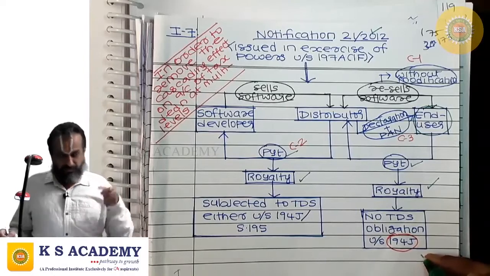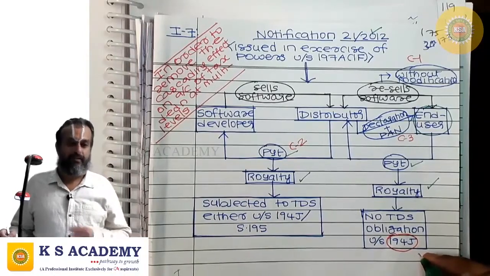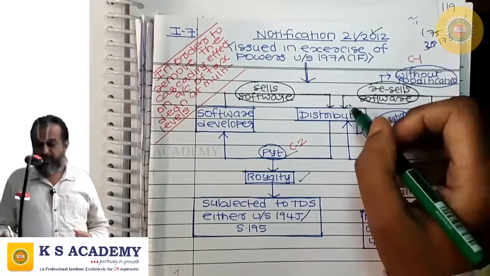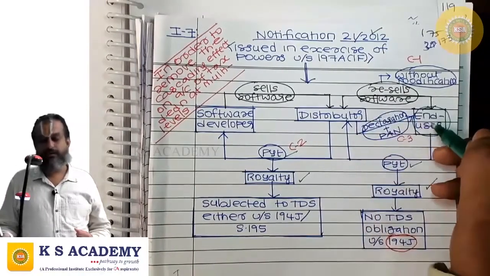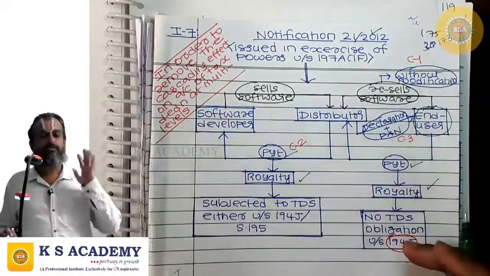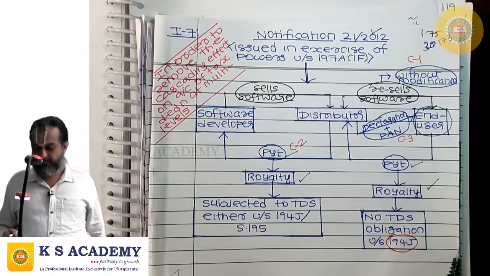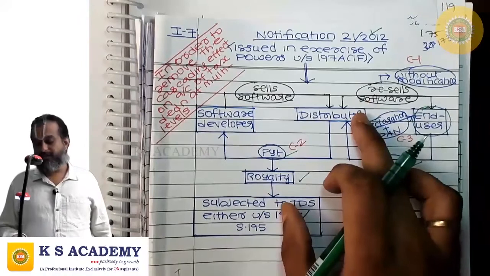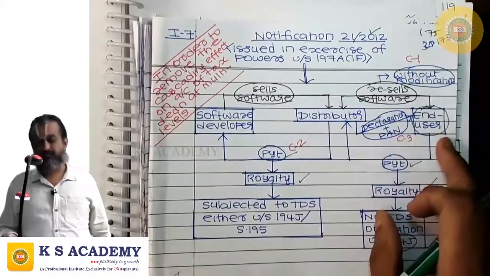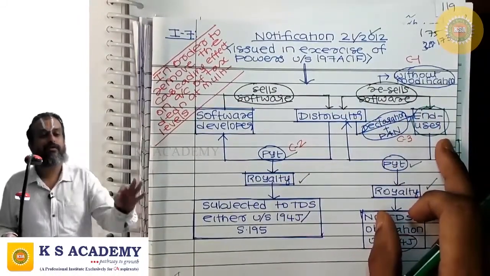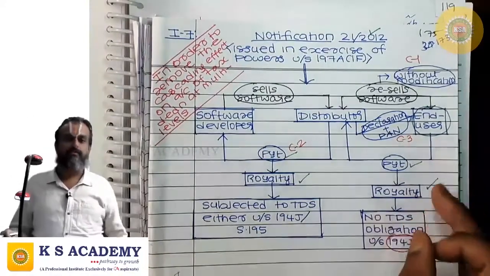When? If the following conditions are satisfied. Number 1, the software was sold by the distributor to the end user without doing any modification. This is condition number 1.